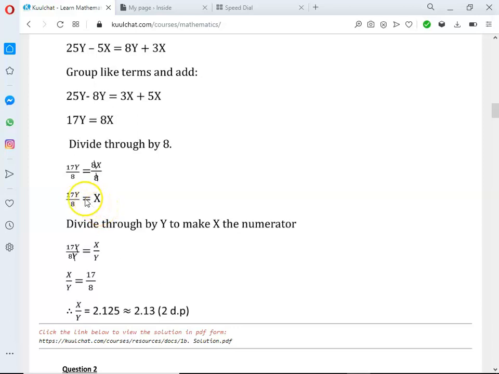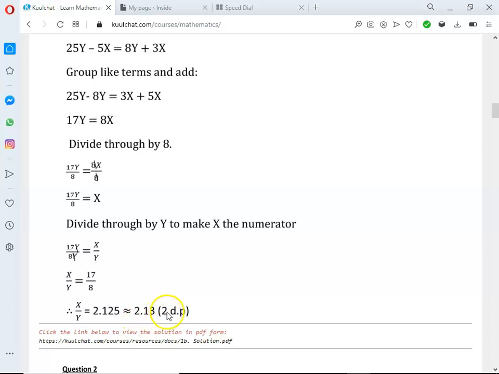Okay, so if we divide through by y, we get 17y over 8y, which is equal to x over y. So y will cancel y, and we are left with x divided by y equals 17 over 8. We are just arranging it. So x over y is equal to 17 over 8. Therefore, x divided by y is equal to 2.125, which is equal to 2.13.